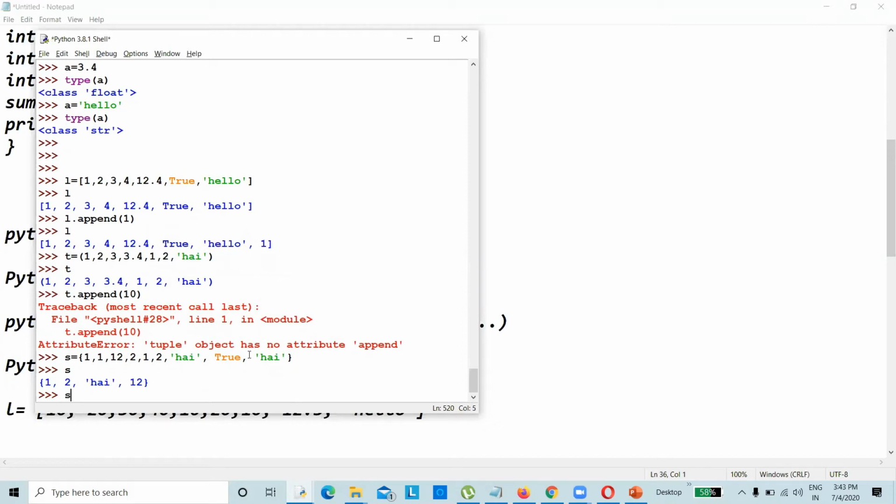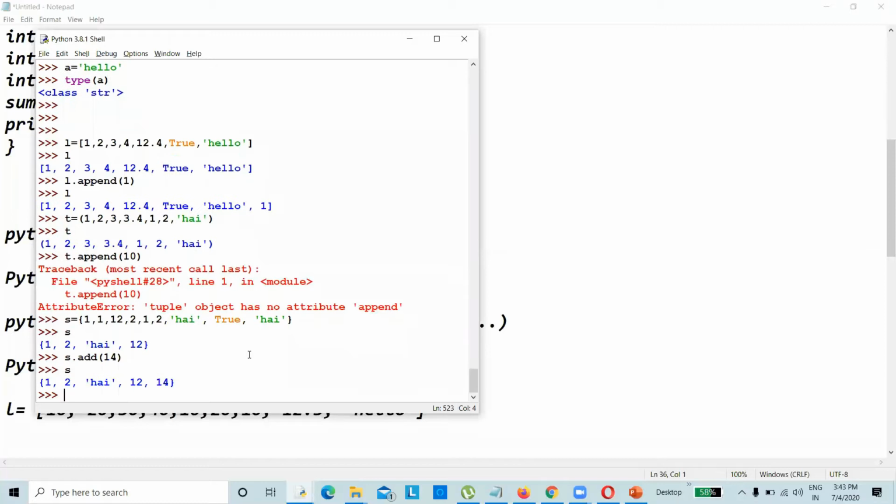If I want to add, I can add s dot add of 12. Append will not be, not 12, make it 14. Okay, value will be added at some random position. So these three will work in the same way. So when I want to store the values as a single entity,